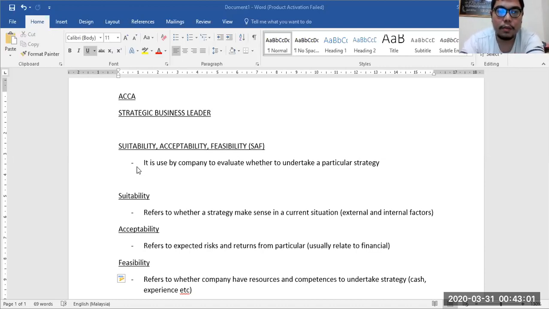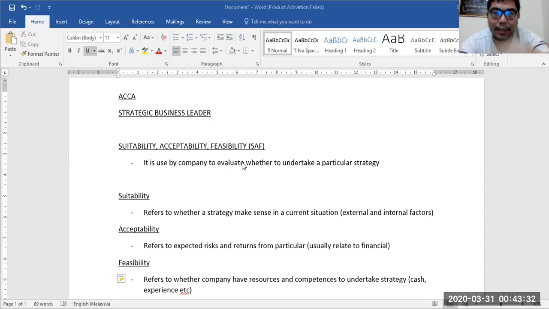What is the purpose of this framework? It is used by a company to evaluate whether to undertake a particular strategy. In the exam, if the question asks you to evaluate a strategy, for example, evaluate a potential acquisition, then you can use the SAF model to construct your answer.